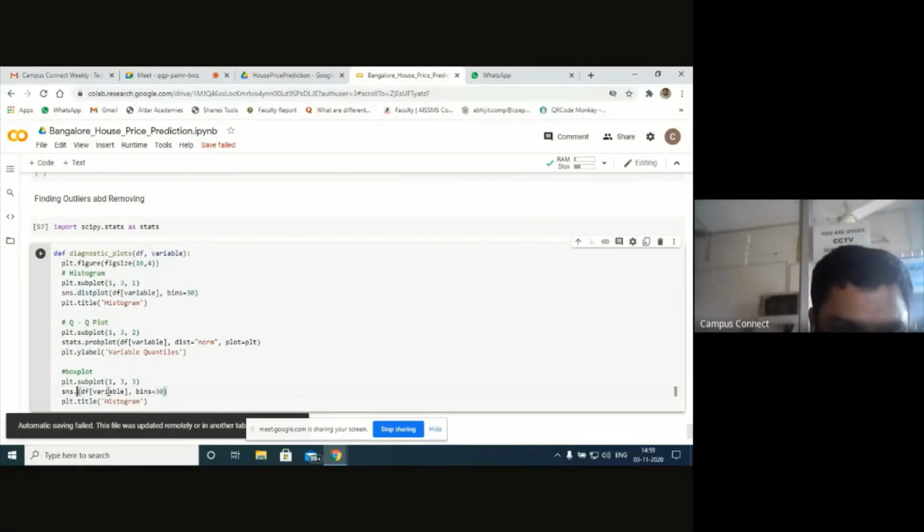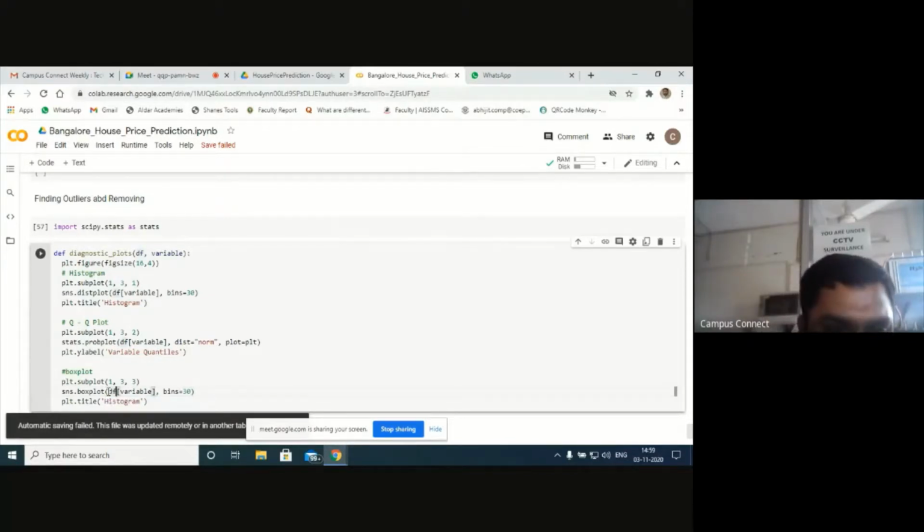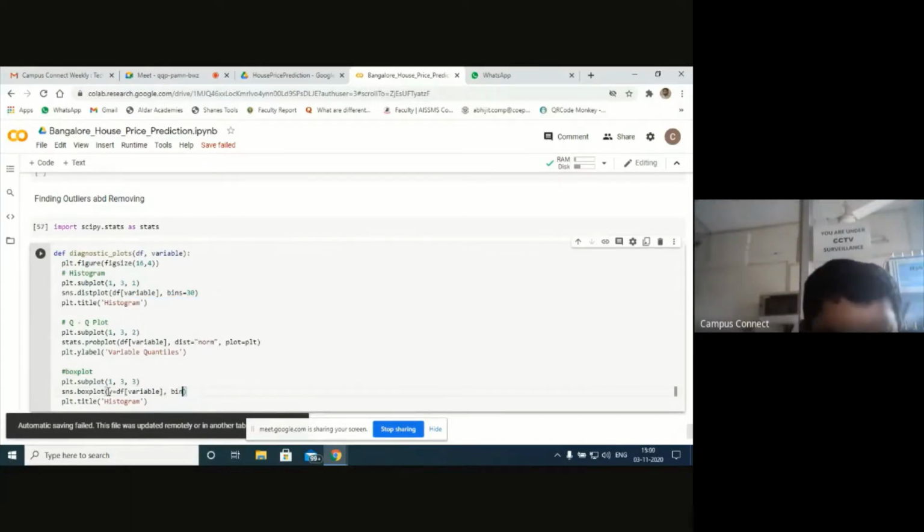Box plot. Y of variable. y equal to df variables. Next, I don't want this. Just y axis. I'm going to display the variables. Next is title. So obviously the title of this graph is box plot. Next is plt.show.